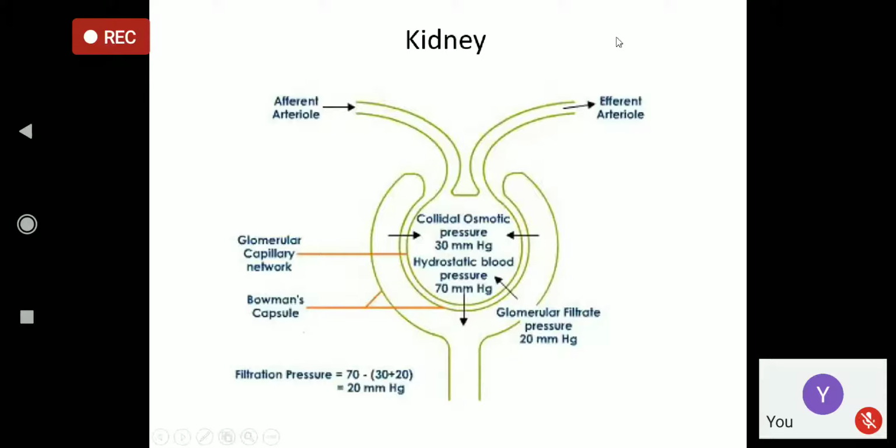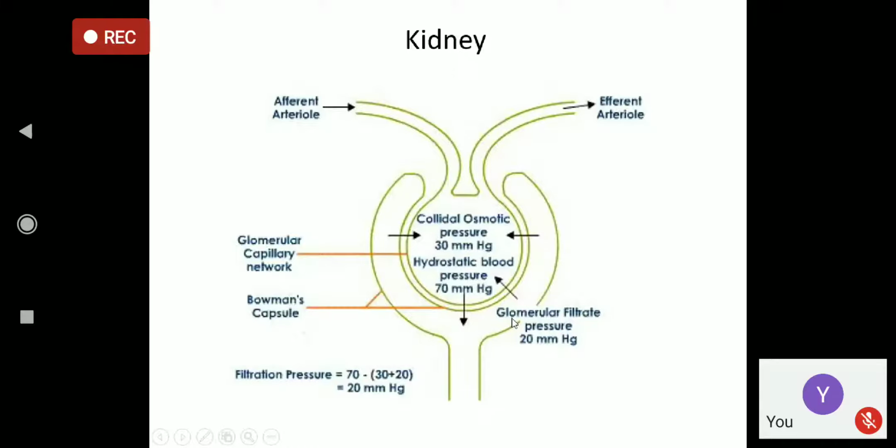Now think about the Bowman's capsule. What is there in the Bowman's capsule? Is there any air or only fluid? Fluid. Okay, fluid is there. So that fluid is called the glomerular filtrate.